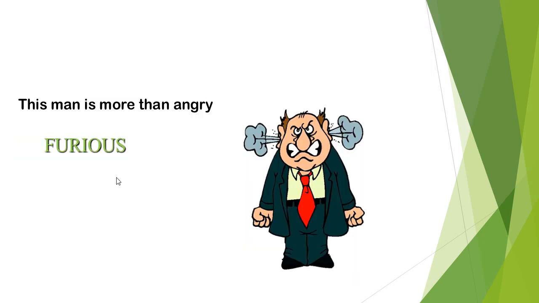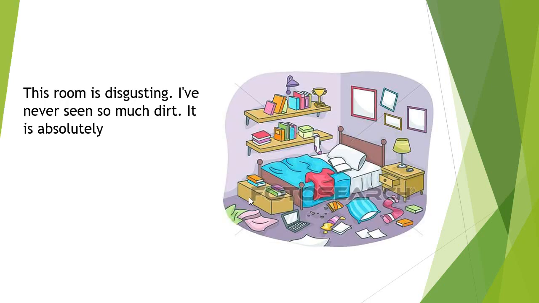So now let's look at some examples. This man is more than angry, so he is furious. Angry is a normal adjective. Furious is an extreme adjective. This room is disgusting. I've never seen so much dirt.